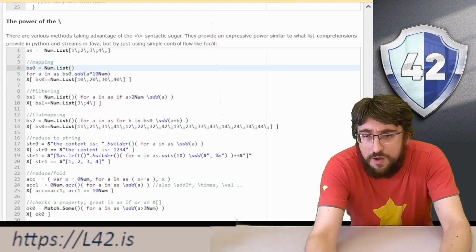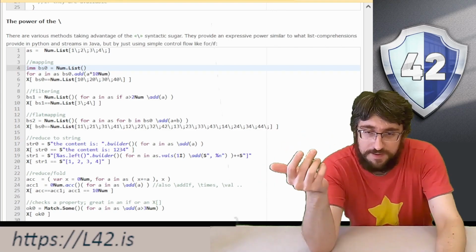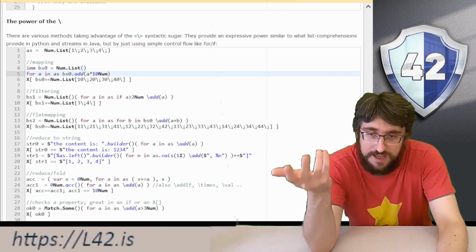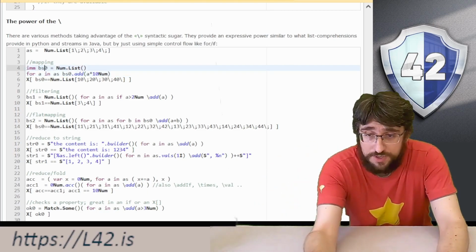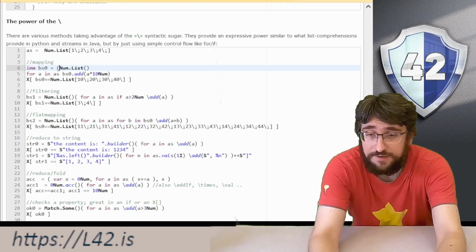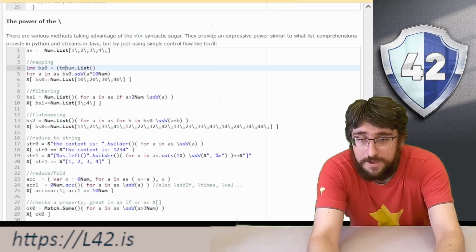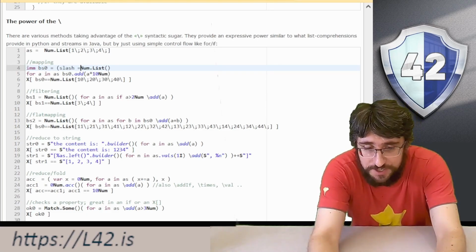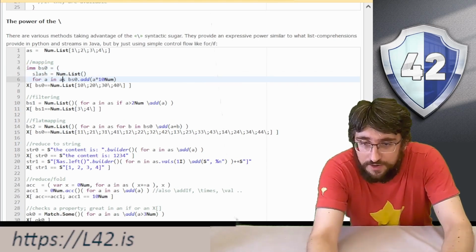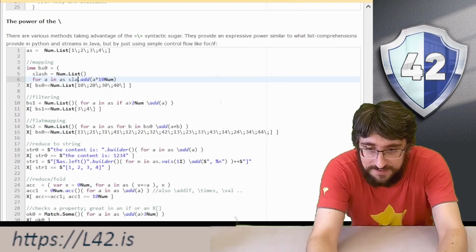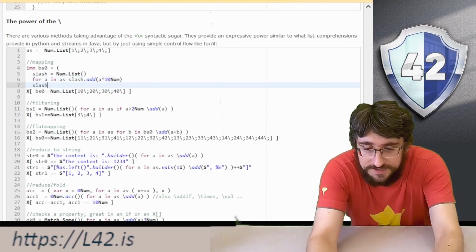But now I could not write that, right? Because BS0 is mutated here in line 5. So if I wanted to be able to promote the result, I would have to jump to 3 lines. So I can have, I don't know, temp, or no, much better, slash equal num list for a in AS slash dot add number slash.